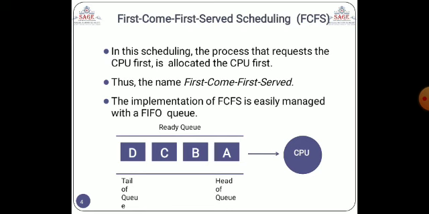After the complete execution of A, process A gets terminated, then process B moves toward the CPU and is executed. After that, process C is provided to the CPU, and last one is D, which then moves toward the CPU. So according to the priorities or the scheduler, they are provided to the CPU.